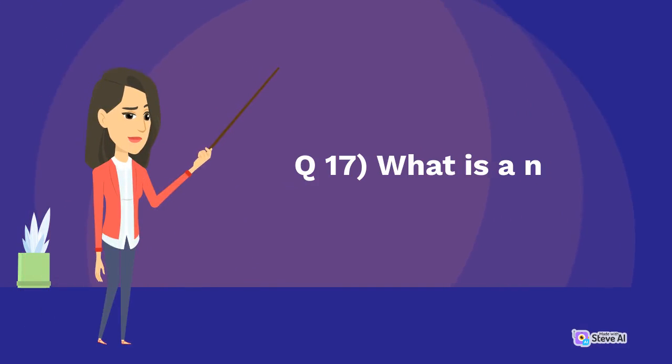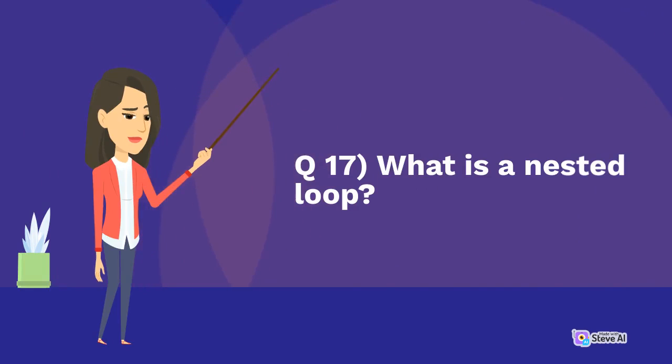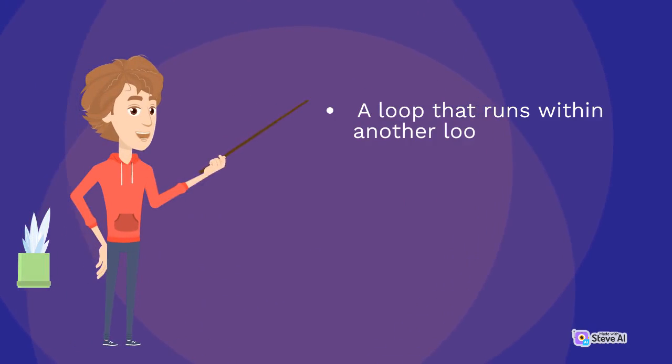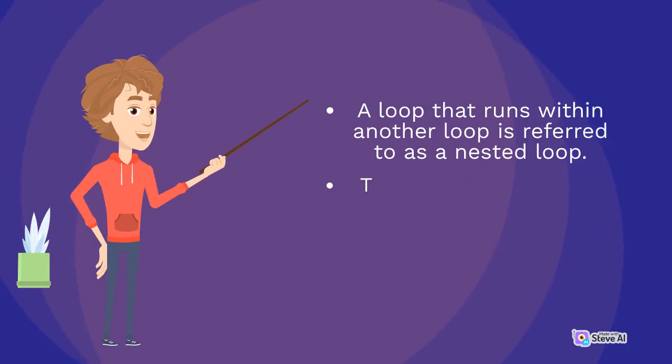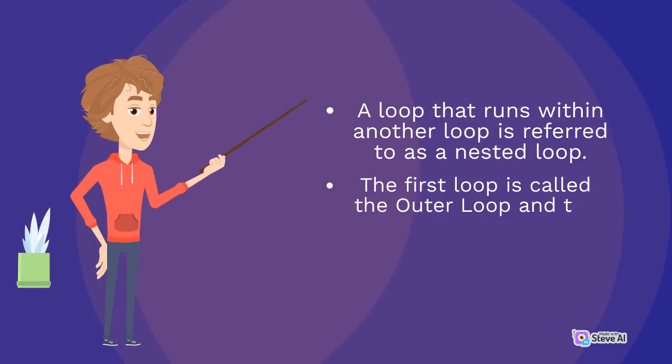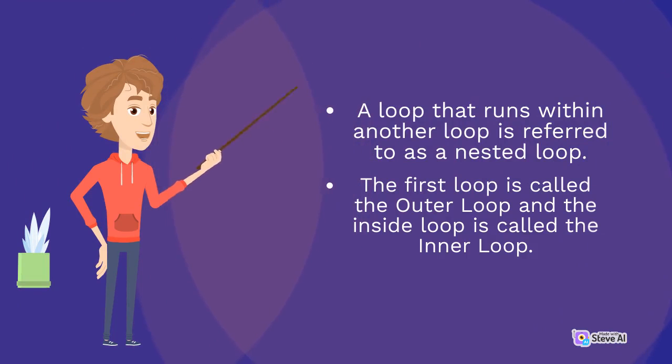Q17. What is a nested loop? A loop that runs within another loop is referred to as a nested loop. The first loop is called the outer loop and the inside loop is called the inner loop.